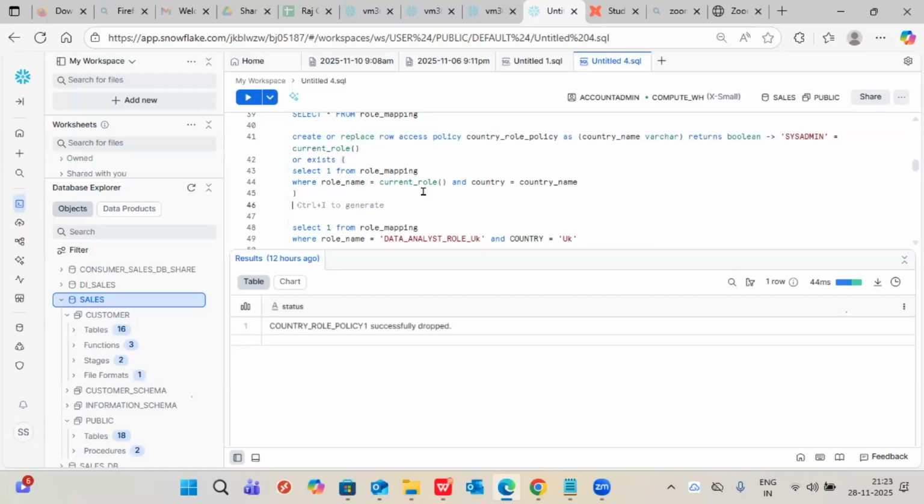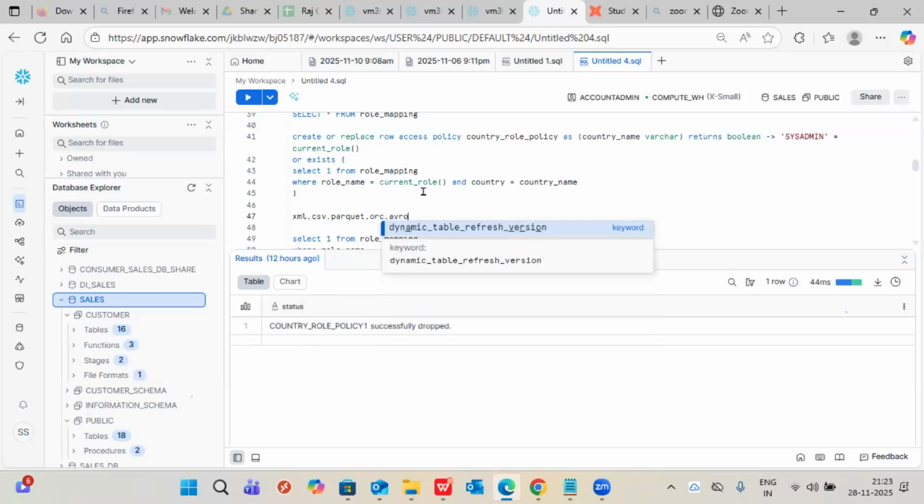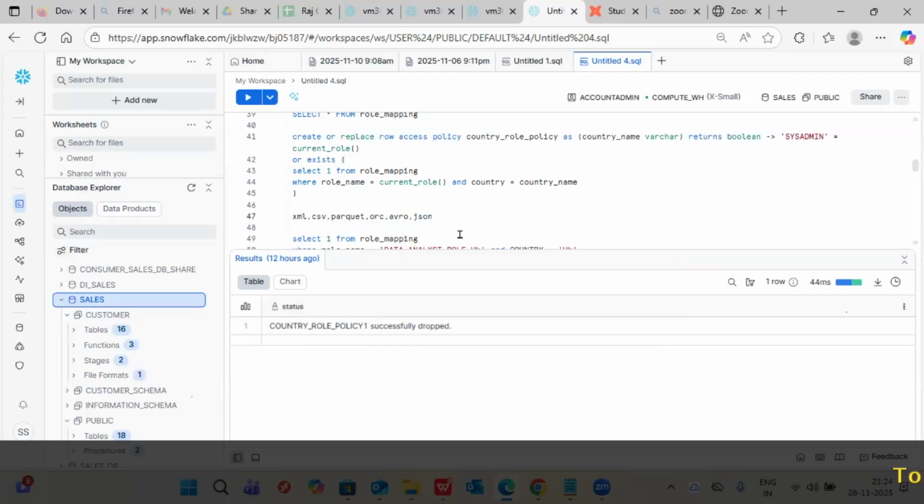It will support these file formats: XML, CSV, Parquet, ORC, Avro, JSON. This is all Snowflake is showing us.